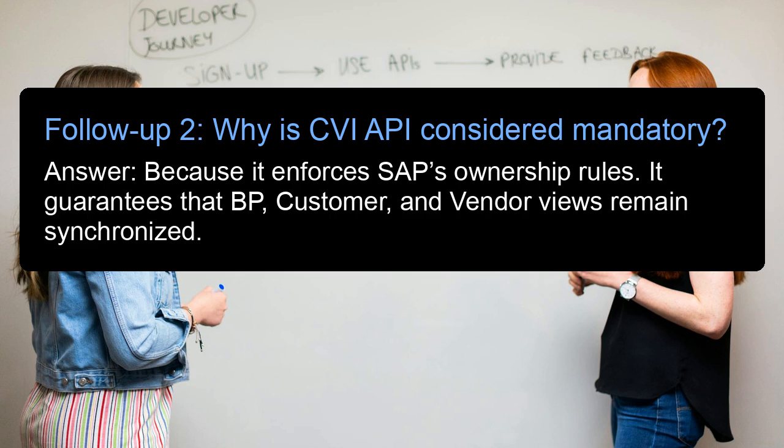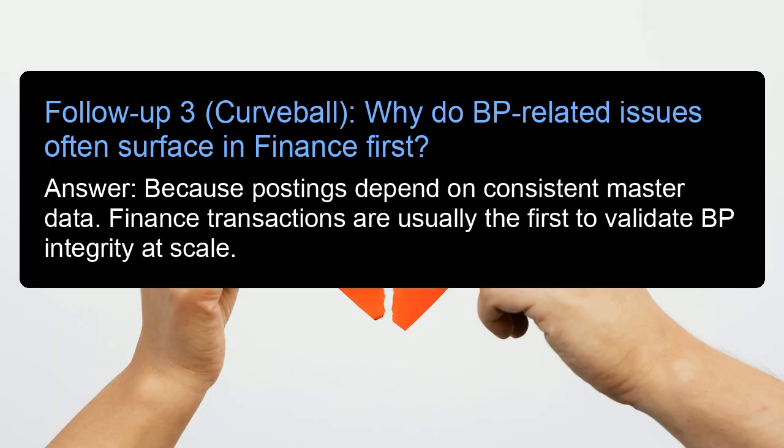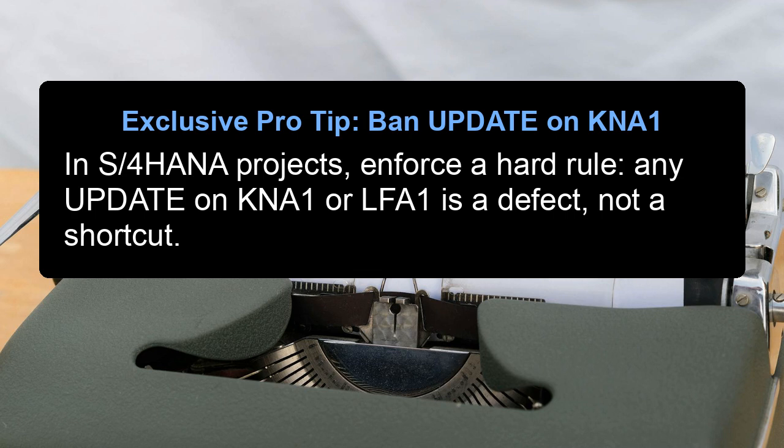Follow-up 2. Why is the CVI API considered mandatory? Answer: because it enforces SAP's ownership rules. It guarantees that BP, customer, and vendor views remain synchronized. Follow-up 3. Curveball. Why do BP-related issues often surface in finance first? Answer: because postings depend on consistent master data. Finance transactions are usually the first to validate BP integrity at scale. Exclusive pro tip.